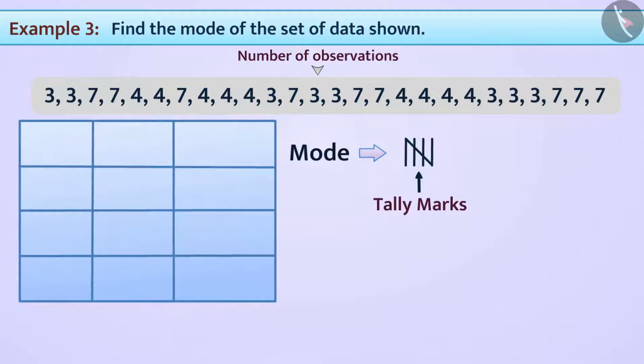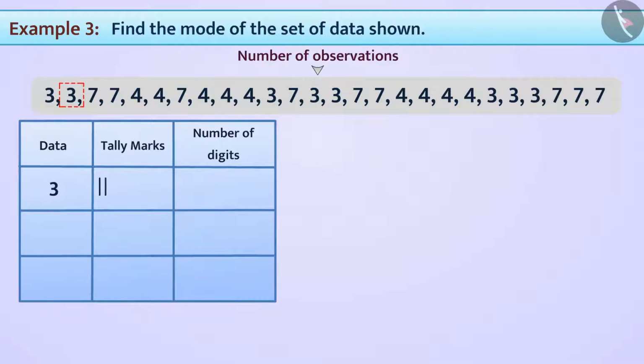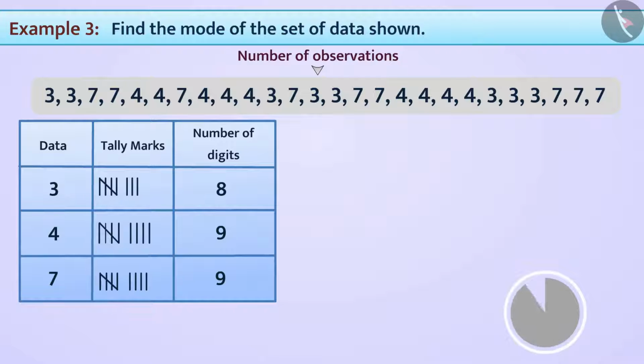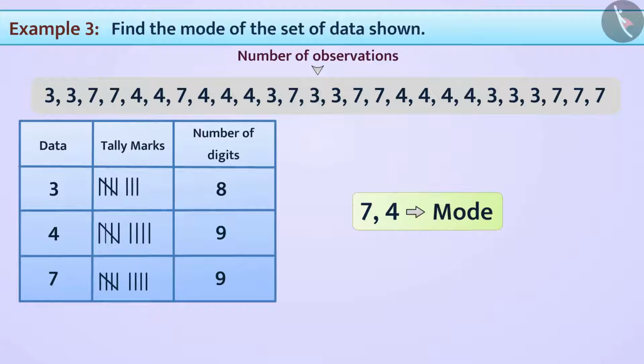We will place the data in the first column, the tally marks in the second column, and the number of digits in the third column. Let us go from left to right and make tally marks. Now pause the video and take a moment to think. Looking at the table, we can easily infer that both 7 and 4 have come at most 9 times. Hence, 7 and 4 are the modes for the provided data set.